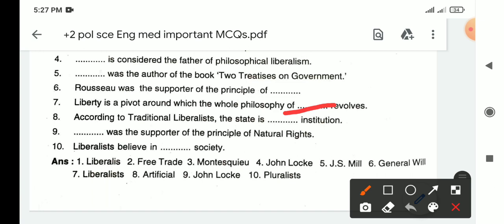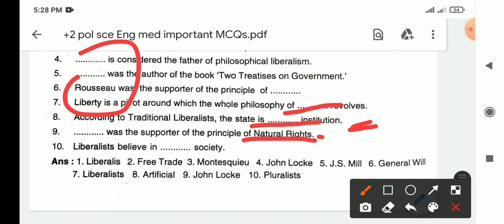According to traditional liberalists, the state is an artificial institution. Yes, people created it by contract. John Locke was a supporter of principle of natural rights. Yes, it is true. And then we have liberalists believe in dash society, pluralistic society.